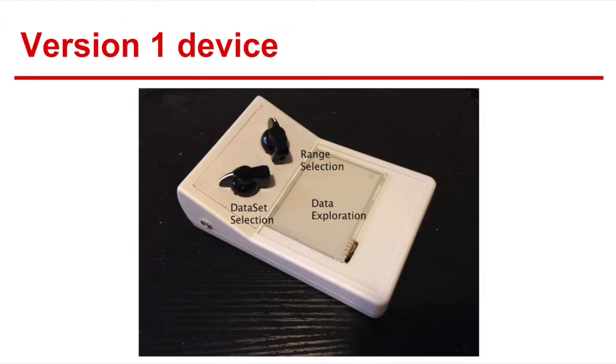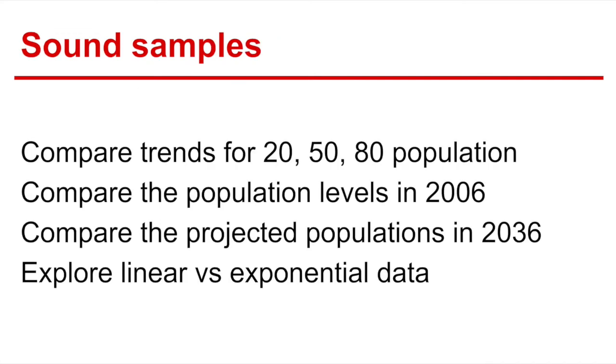Here's the physical device we've built for the project. The AudioGraph has a dataset selection tool, a range selection tool, and a data exploration area. Using these tools, we can compare trends for the 20, 50 and 80-year population. We can compare population levels in 2006 and population levels in 2036 in the examples.